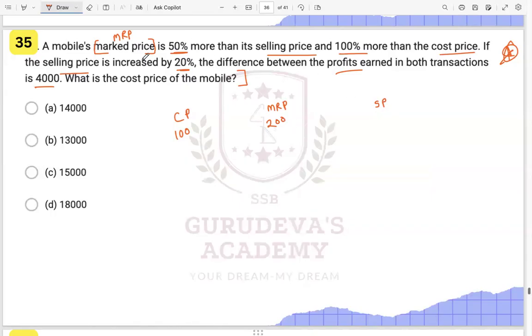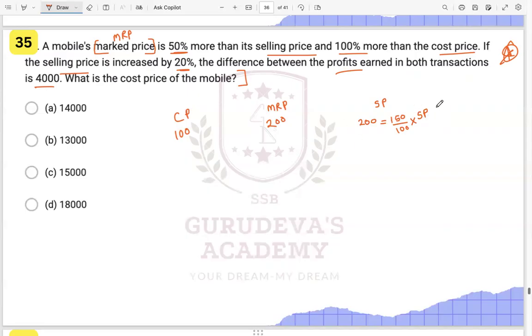The MRP is 50% more than the selling price. So can we write this? MRP is 50% more, that is 150% of the selling price. This is the statement given to you.